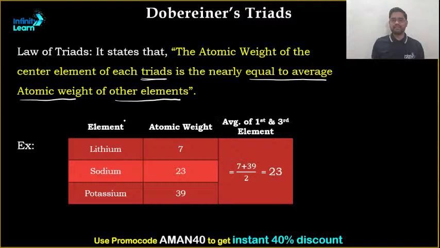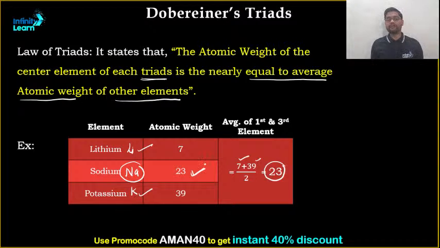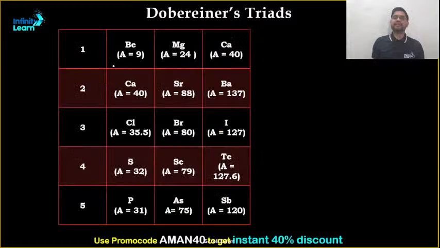To take an example, let us take lithium, sodium, potassium. The atomic weight of lithium plus the atomic weight of potassium, divided by 2, will give the atomic weight of sodium. Lithium is 7, potassium is 39, so the total you'll get is 23, and 23 is the average atomic weight of sodium. Similarly, you can take this. These are also known as Dobereiner triads.